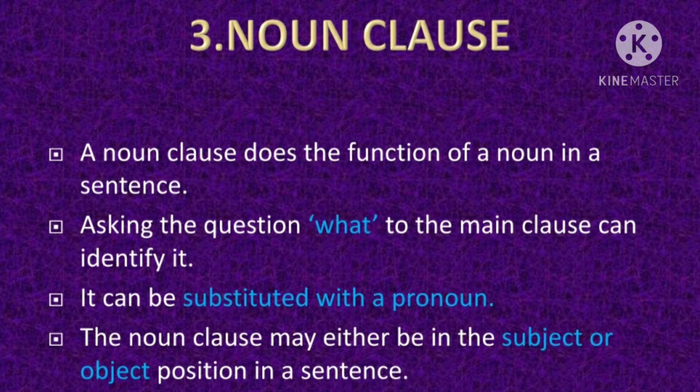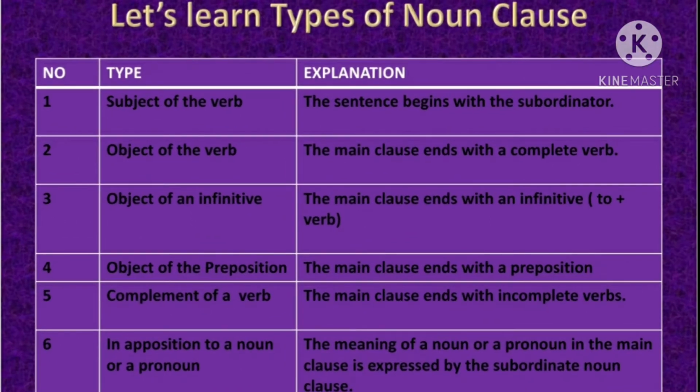So when you see the complex sentence, children, you will see that the noun clause comes into the place of a subject or object in the sentence. That means either you will see the noun clause in the beginning of the sentence or in the end of the sentence in the position of object. So children, a noun clause is that subordinate clause which does the function of a noun. Now let's learn the types of noun clause.